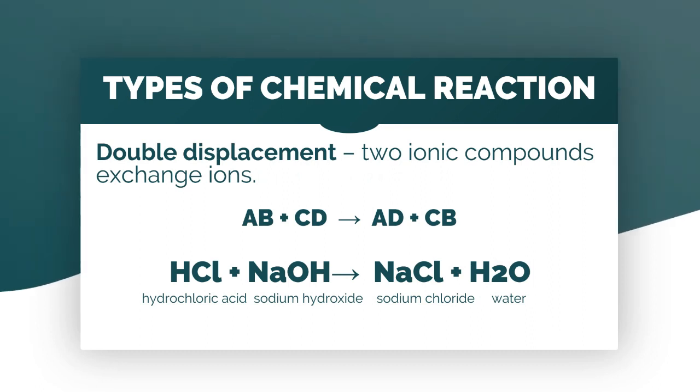Next one is we have what we call double displacement. So, karaniwan po itong nangyayari sa mga tinatawag nating ionic compounds. So, kung kanina sa single displacement, isa lang, ito naman nagkapalitan sila. Okay? Halimbawa, AB plus CD will form AD plus CB. So, halimbawa po, we have hydrochloric acid reacts with sodium hydroxide and yield sodium chloride and water. Kung napansin niyo po, nagkapalitan po yung mga ions natin dyan. Therefore, it is a double displacement.